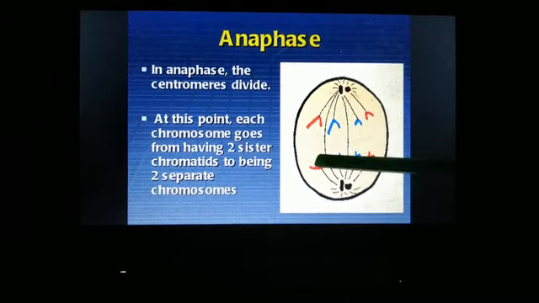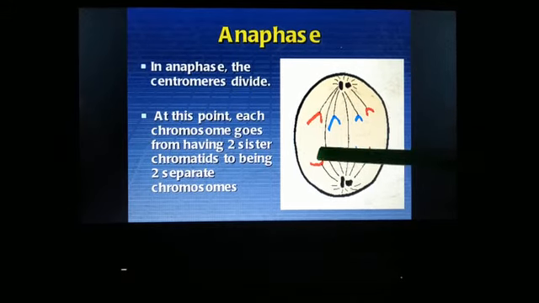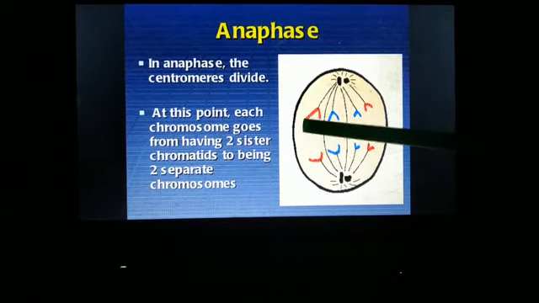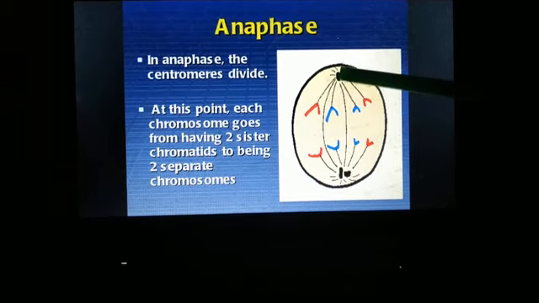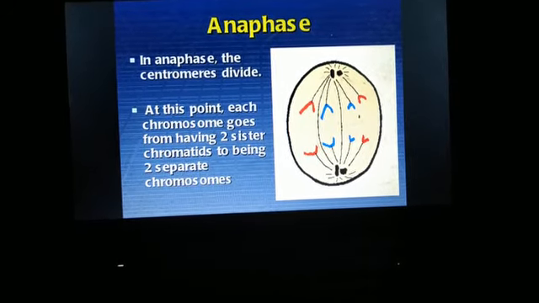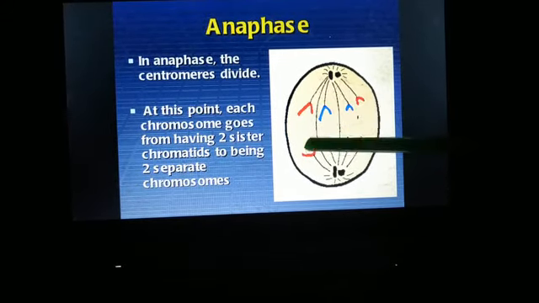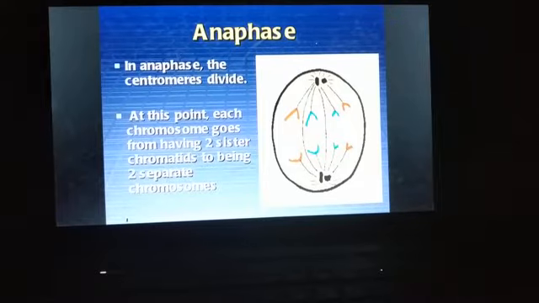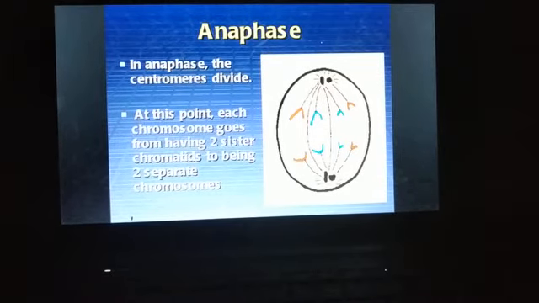These were the sister chromatids, right? So these sister chromatids separate from each other and move towards the opposite poles. This half will move towards this pole and this chromatid will move towards this pole. The sister chromatids separate at the kinetochore. Here the kinetochore was there, right? These two joints separated, and the daughter chromosomes will then move towards the opposite poles.